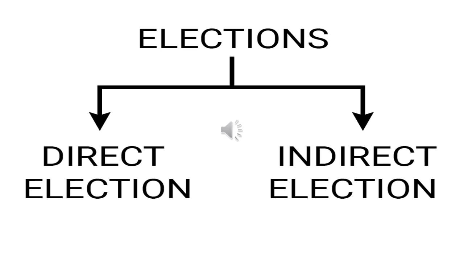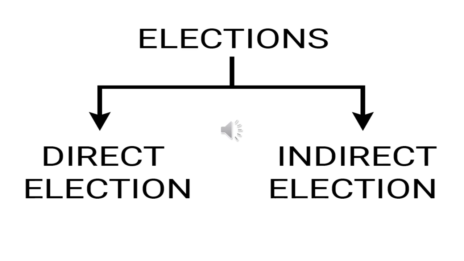Then we discussed NOTA, as it was introduced in the 2014 general election, and also VVPAT, the Voter Verified Paper Audit Trail. In order to check whether the vote you put has gone properly to the candidate you chose, or to any other candidate, or whether the vote is changed, you can check it. So that is the VVPAT.